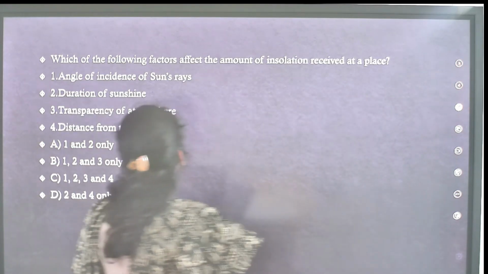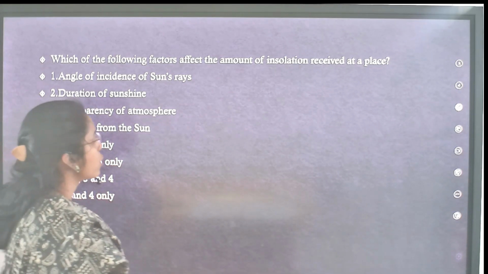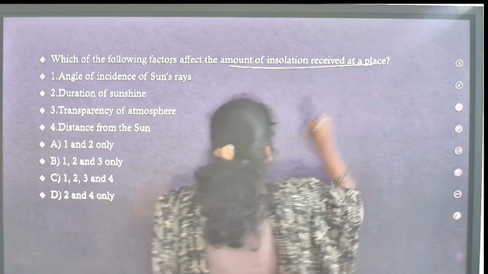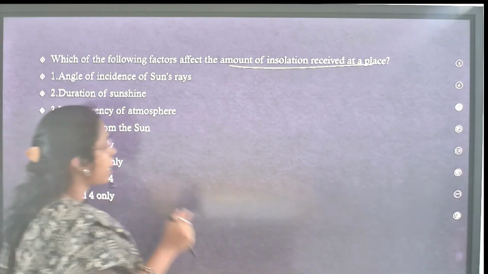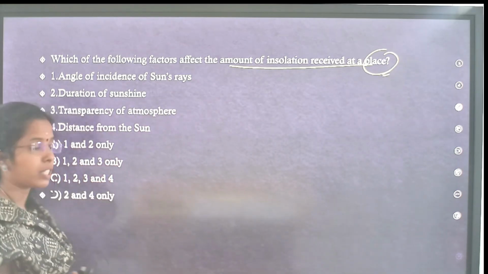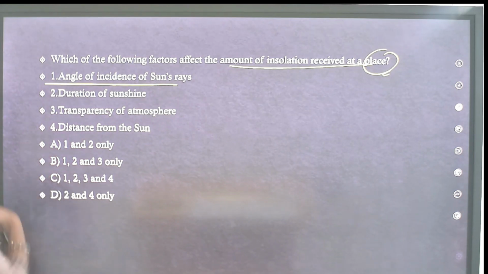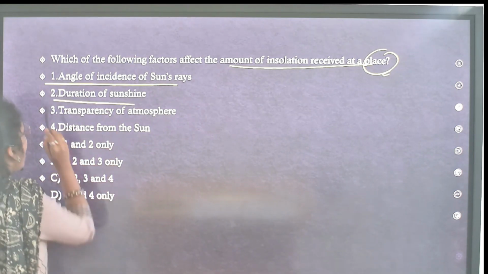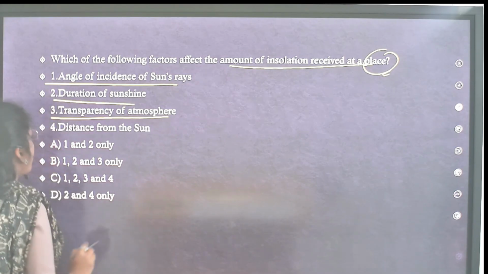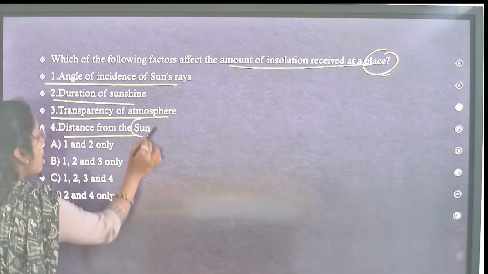Next, which of the following factors affect the amount of insolation received at a place? They are asking about the factors at a place. This you have to see. Insolation received. First, 1, angle of incidence of sun rays. 2, duration of sunshine. 3, transparency of atmosphere. 4, distance from the sun.